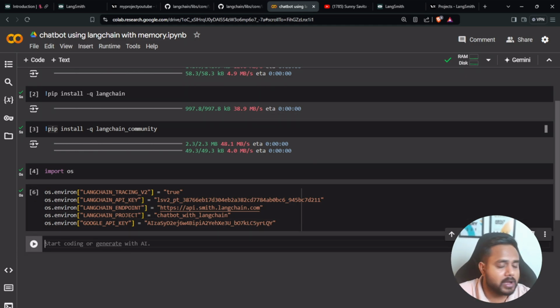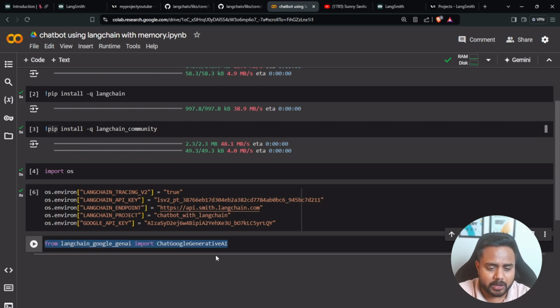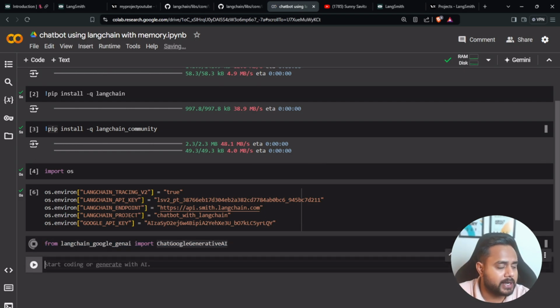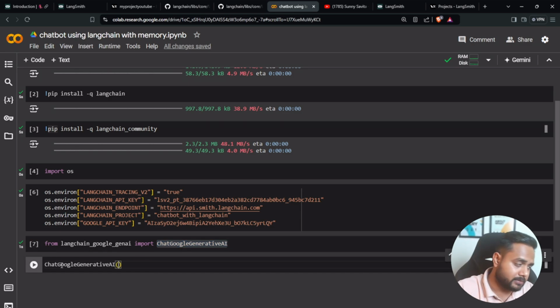Now what I will do is load the model. For loading the model, guys, here is my import statement. Let me run it and see if we are able to import it. Now let me create an object of this particular class. So here I'm going to copy and paste, and let me define the model name over here.